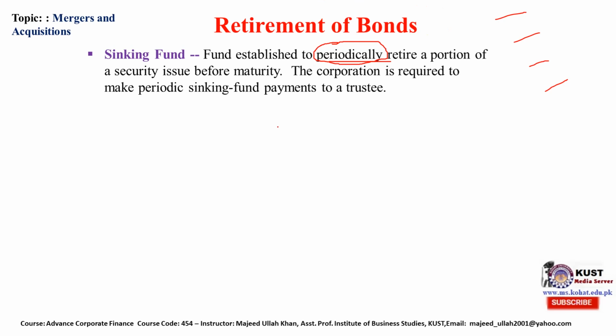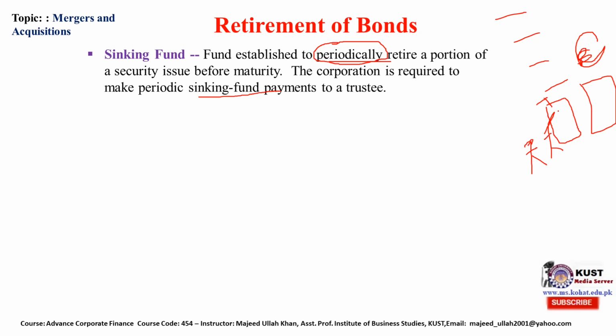The corporation is required to make periodic sinking fund payments to the trustee. As I told in the earlier lecture on long-term debt, the bank basically appoints a trustee. Let's suppose that is the corporation. A corporation issuing a bond must have a trustee, and these are the bond investors who have a bond or who will buy a bond.